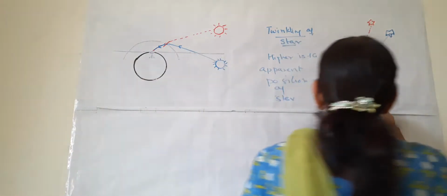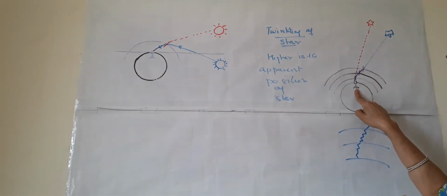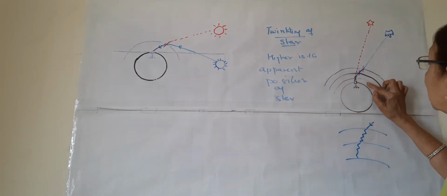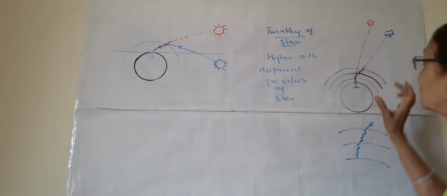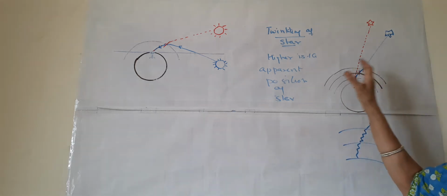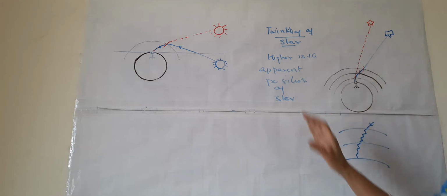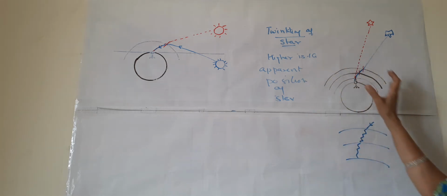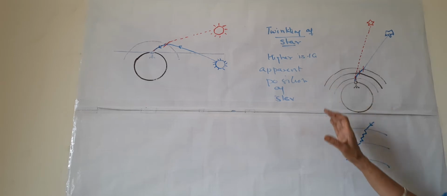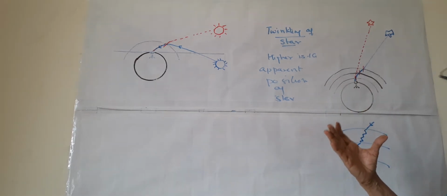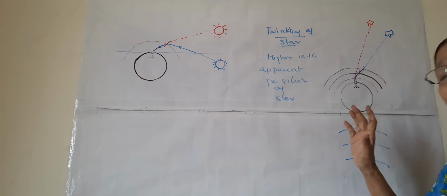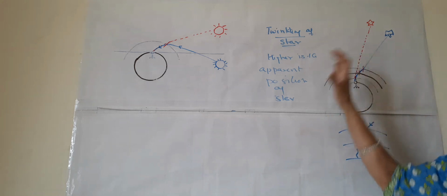The observer is standing here on the surface of the earth. These 3 lines show the atmosphere around the earth. On the surface of the earth there is atmosphere, and this atmosphere is layered. Layered means different layers of air are there around the earth.